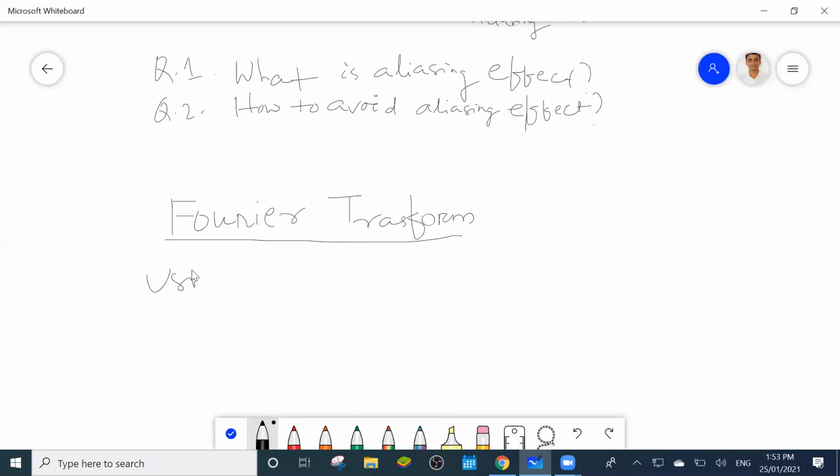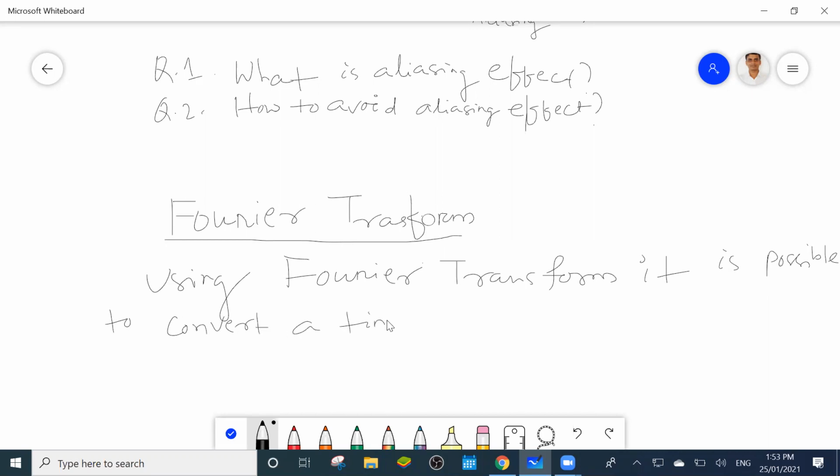So you write, using Fourier transform, it is possible to convert a time domain signal into a frequency domain signal. Okay.